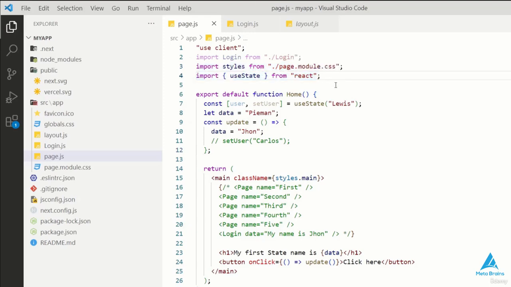Now, let's talk about the second point, which is related to state. Why do we use state? We use state because it allows us to dynamically update data within a component. However, there are some restrictions. We cannot update state directly from one component to another. For example, in bridge.js, I can't create state and update login.js data directly.